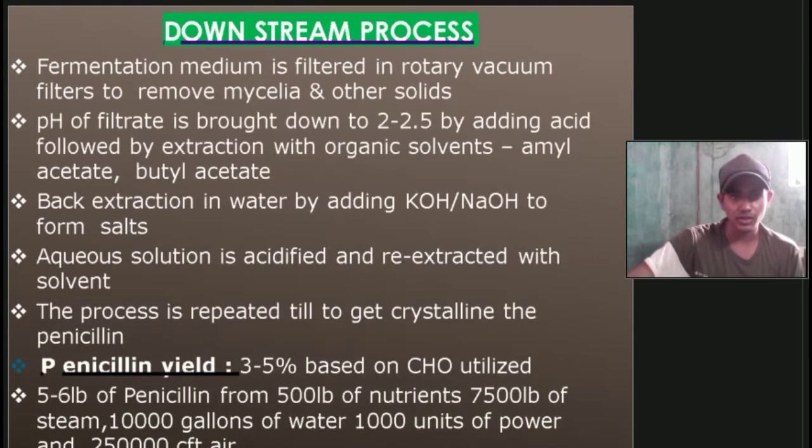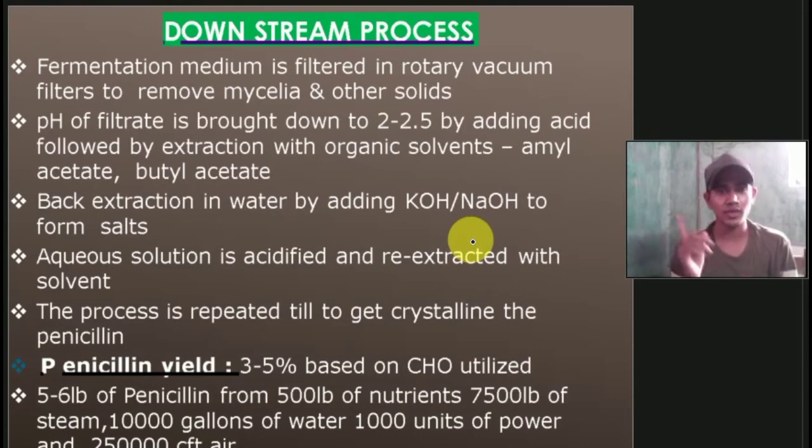Then the downstream processes. So fermentation medium is filtered in rotary vacuum filters to remove mycelia and other solids. Then pH of the filtrate is brought down to 2 to 2.5 by adding acid, followed by extraction with organic solvents, then amyl acetate, butyl acetate. Back extraction in water by adding strong base like potassium hydroxide and sodium hydroxide to form salts. Then the aqueous solution is acidified and re-extracted with solvent. Then the process is repeated till we get crystalline penicillin.